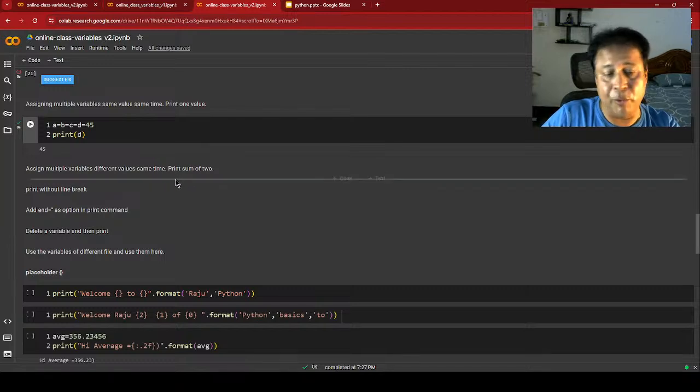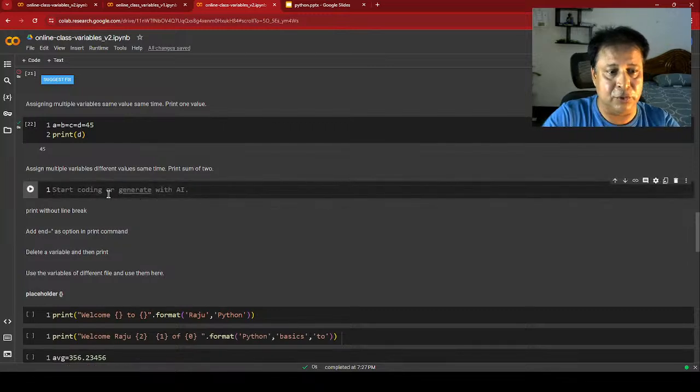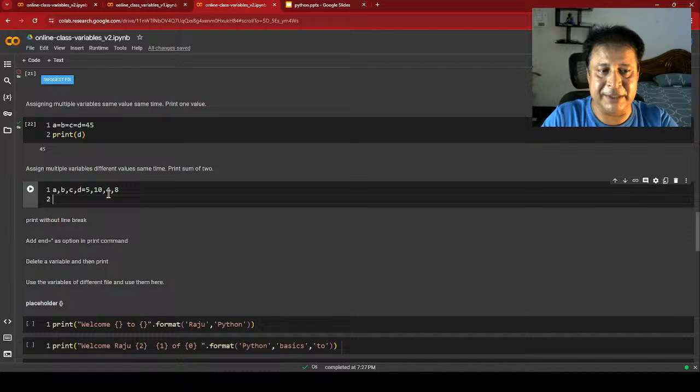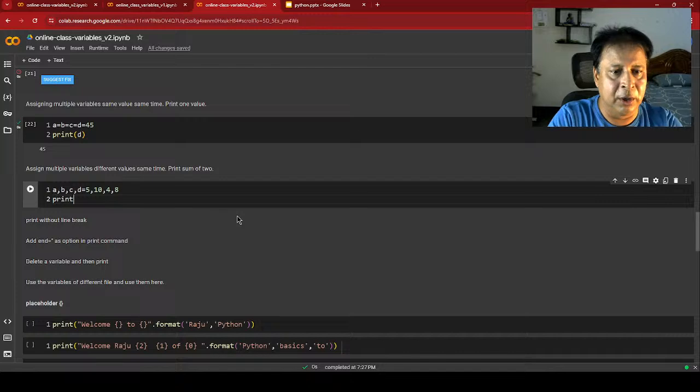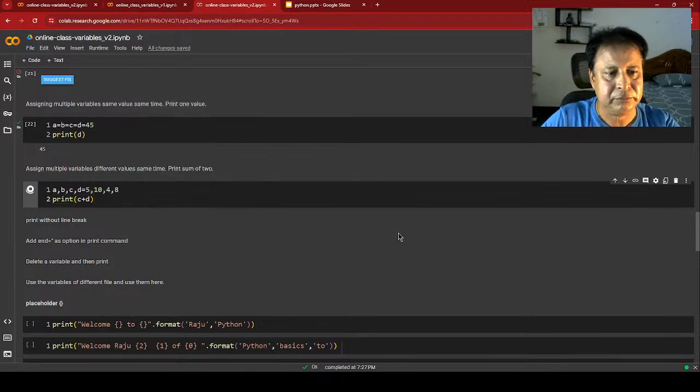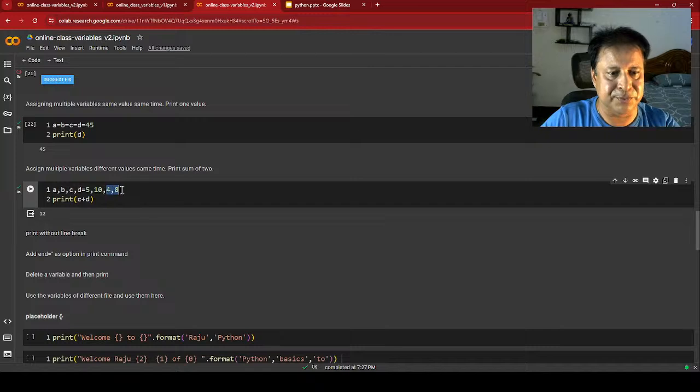Different values at the same time. Now this is the one. So A, comma B, comma C, comma D equal to, let's say, 5, comma 10, comma 4, comma 8. Got it? Sequentially A will get the value 5, B will get 10, like that. Now let's print the sum of two, so print C plus D. Okay, 8 plus 4, because C and D took the values 4 and 8.